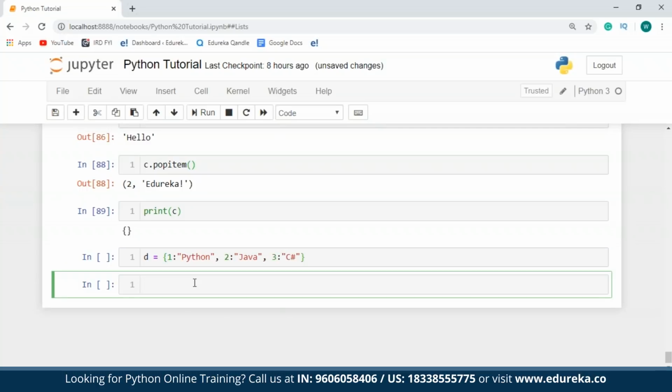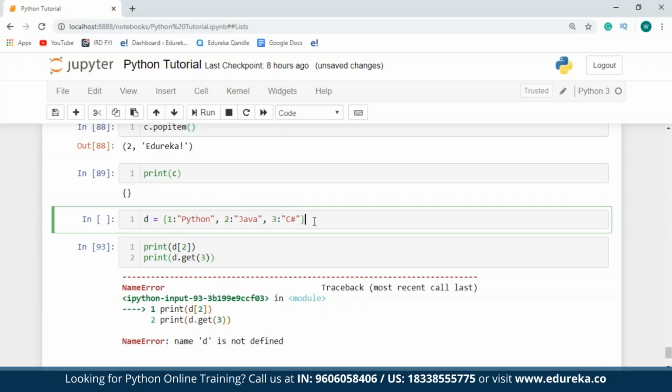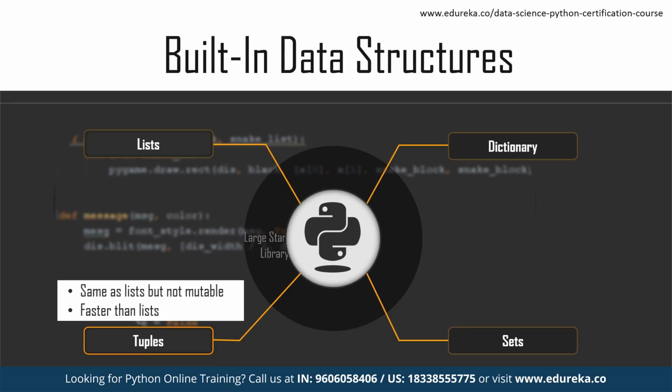Now, I want to retrieve the values that are present for the keys 2 and 3. So what I'm going to do is use the print function, and within this, I'll specify the name of my dictionary, and then in the first example, I'll just specify the key value, and in the next example, I'll make use of the get function. I'm sorry guys, I've not executed this line over here. So as you can see over here, the value present for key 2 is Java and that for key 3 is C#.